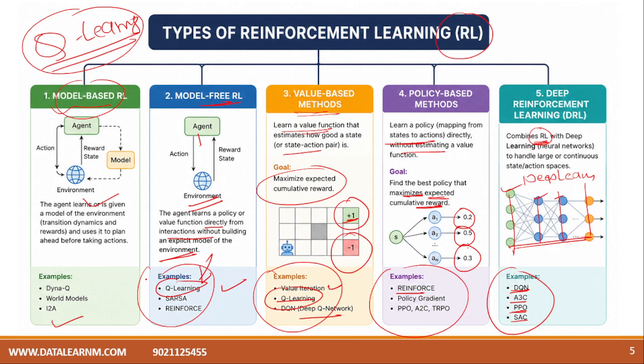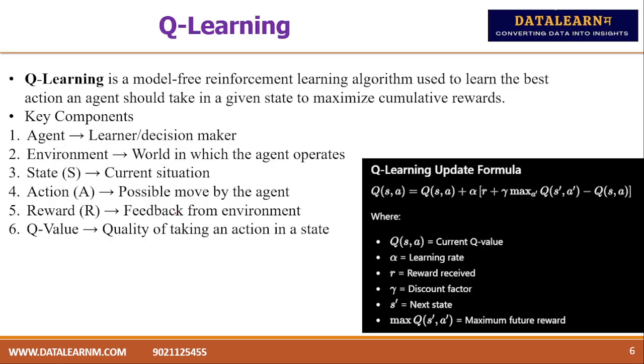In general, we can remember it as model-based reinforcement or model-free reinforcement. These are some of the types of reinforcement learning.